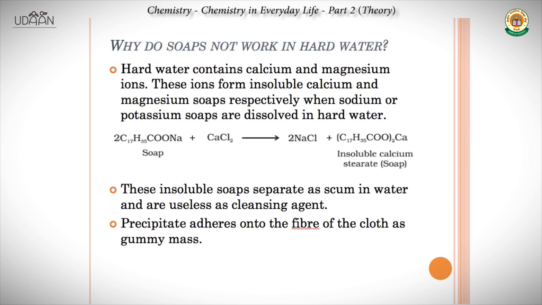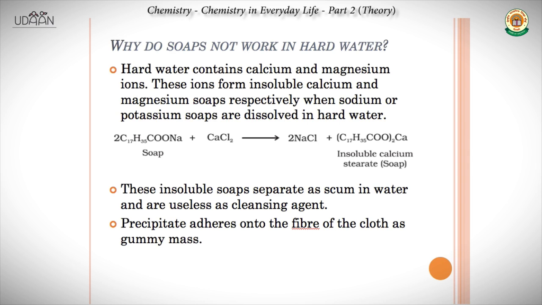Now these ions form insoluble calcium and magnesium soaps respectively when sodium or potassium soaps are dissolved in hard water. So the soap reacts with the calcium or magnesium ions present in hard water, and instead of the normal action of soap, what happens is insoluble calcium stearate or insoluble salts are formed. Now, since they cannot dissolve in water, no micelle formation can take place and the soap action is impeded, right?